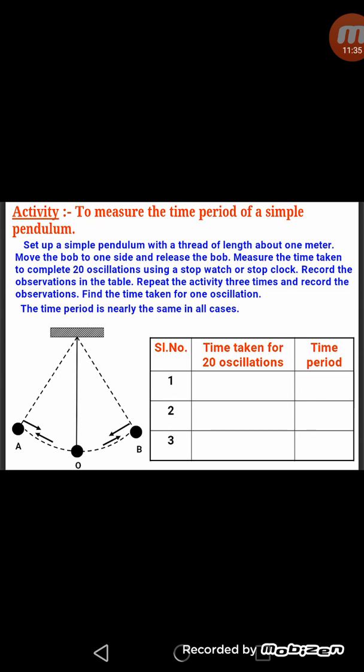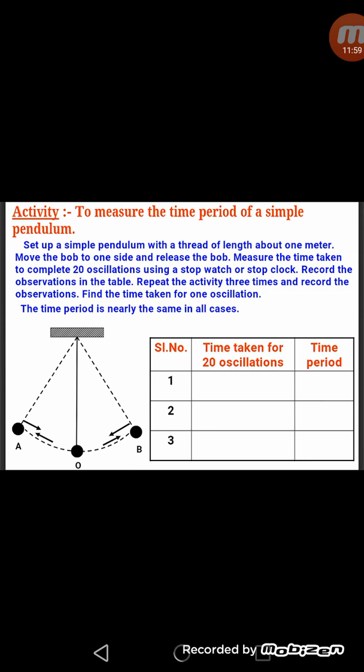He was surprised to find that his pulse beat the same number of times during the interval in which the lamp completed one oscillation. And after that, Galileo experimented with various pendulums to verify his observation, and he found that a single pendulum every time has a constant time period.